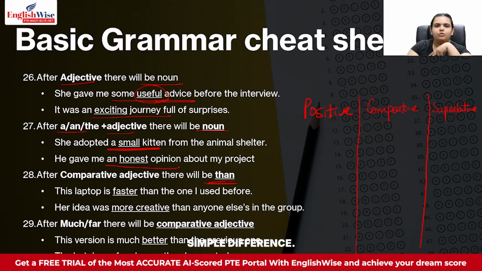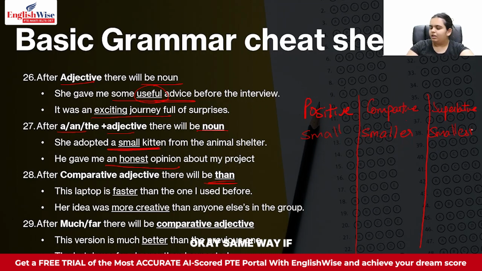Now there's a simple difference. You have always spoken about this. If I say small, it's normal, small. But if I want to compare, okay, I have this thing and I have this thing, and I want to say that this one is smaller than this one, then in that case I use comparative adjectives. That means they are comparing the description of two things. So I will say smaller. And if there are a bunch of things and one of them is the most small, or the smallest of them, then I will say the superlative adjective, smallest, like that.